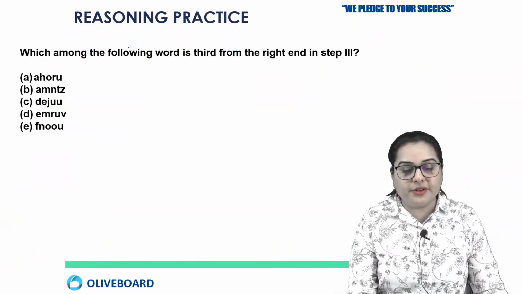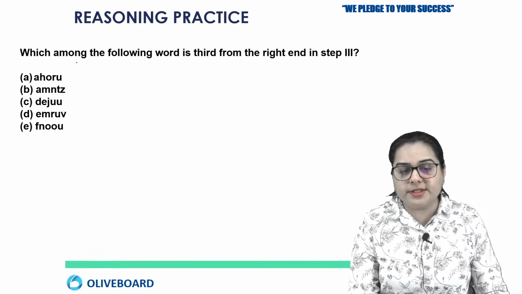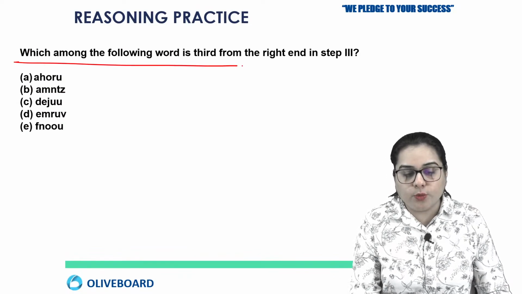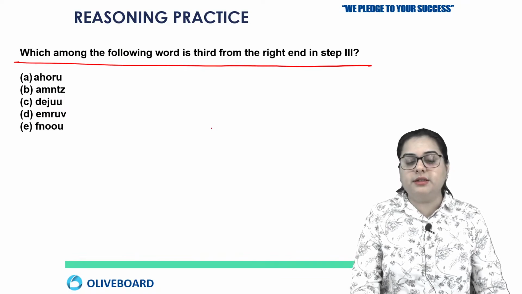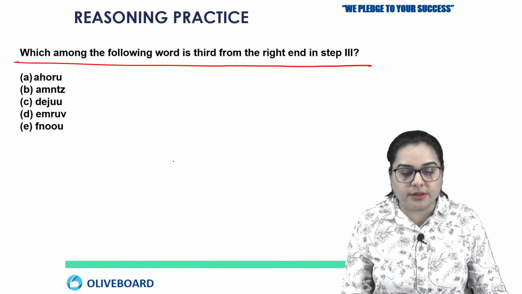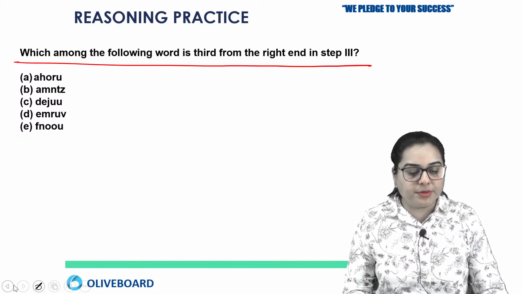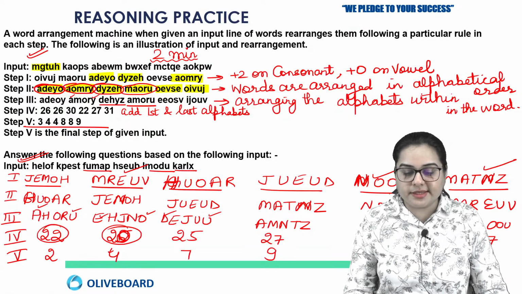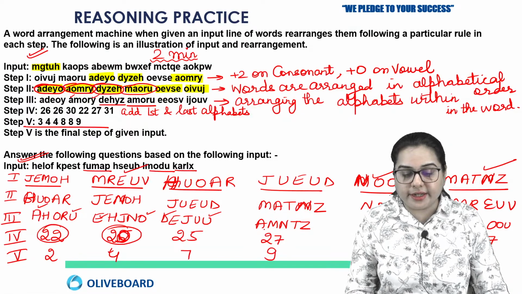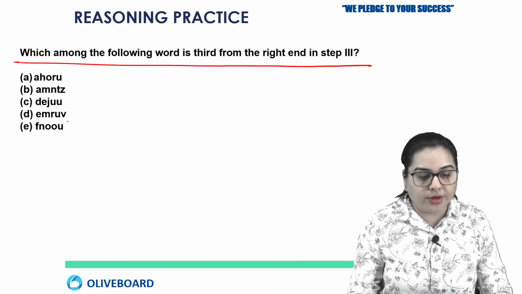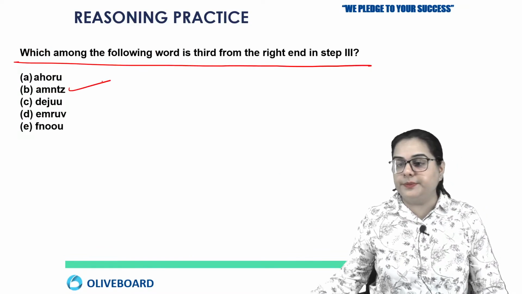So what is the first question? Now they're definitely going to ask you direct questions from such type. Which among the following word is third from the right end in step number 3rd? Okay, from the right end in step number 3rd, he's asking. In the third step from the right end, you have A, M, N, T, Z. Okay, so the answer here will be option number B.